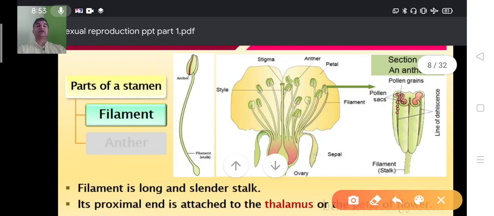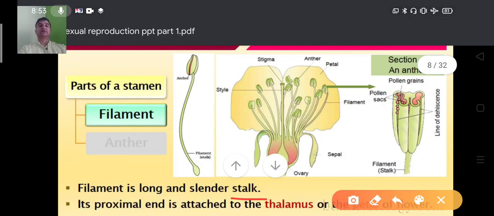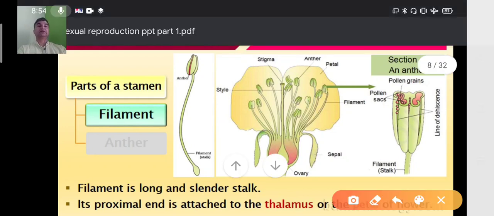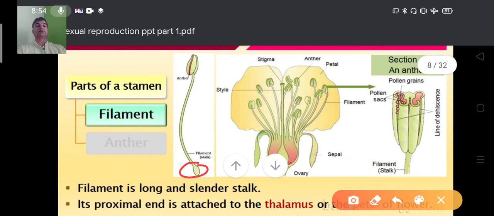Filament is a long slender stalk. Its proximal end is attached to the thalamus. Proximal end ಅಂದರೆ ಈ ಪಾರ್ಟು ಥ್ಯಾಲಮಸ್ಸಿಗೆ ಅಟ್ಯಾಚ್ ಇರುತ್ತೆ, and the petal of the flower. ಈ ಪೋರ್ಷನ್ನು ಥ್ಯಾಲಮಸ್ಸಿಗೆ ಅಟ್ಯಾಚ್ ಆಗಿರ್ಬೋದು ಅಥವಾ ಕೆಲವೊಂದು ಸತ ಪೆಟಲಿಗೆ ಅಟ್ಯಾಚ್ ಆಗಿರ್ಬೋದು. If the filament is attached to the petal of the flower, then such condition is called the epipetalous condition.